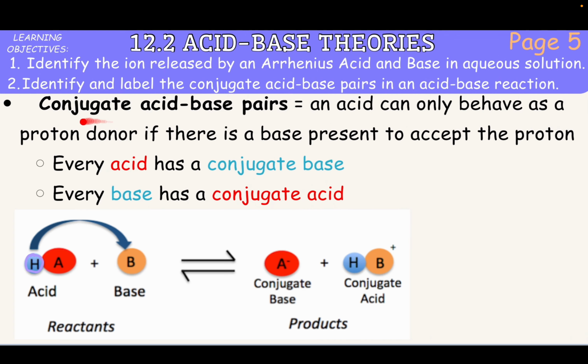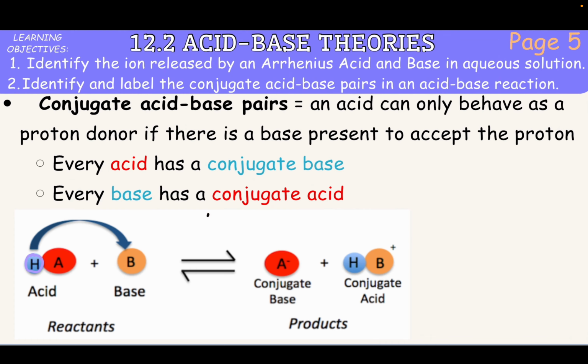So we have something called conjugate acid-base pairs, and this is basically what happens to an acid and a base after it has donated its H plus, or the base has accepted its H plus. So every acid will always have a conjugate base, and every base will always have a conjugate acid.